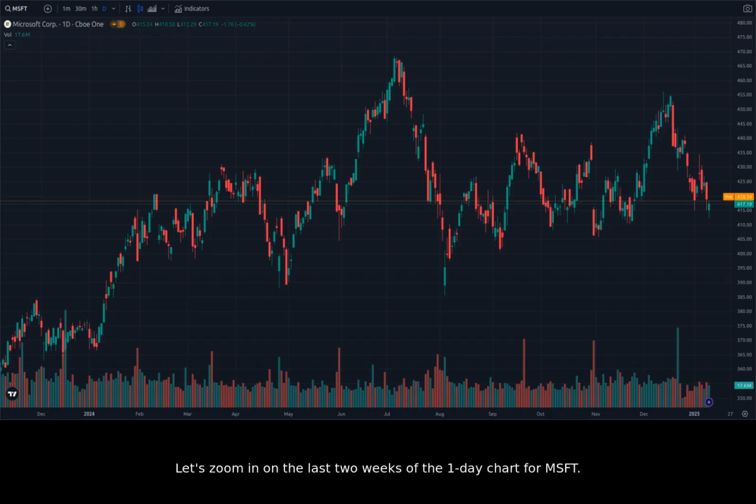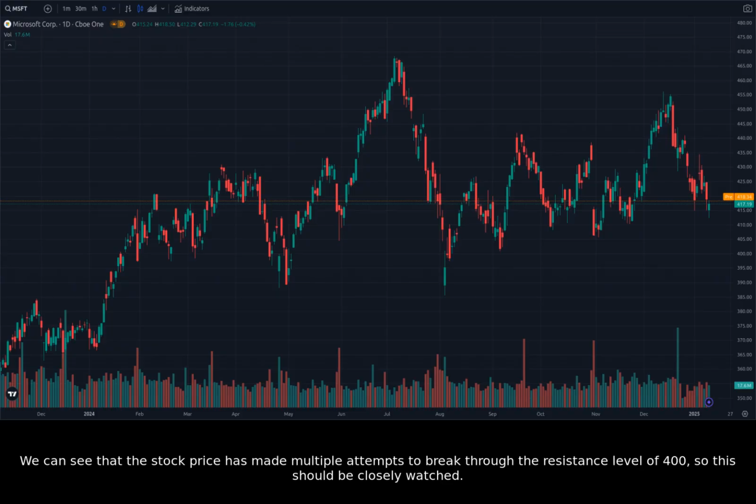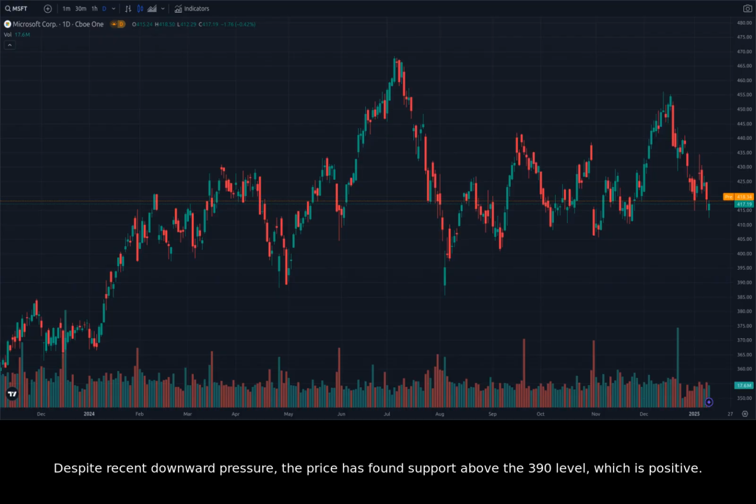Let's zoom in on the last 2 weeks of the one-day chart for Microsoft. Here, we can see some of the most recent fluctuations in the stock price. This time frame highlights recent volatility in the market and MSFT's reaction to the news. We can see that the stock price has made multiple attempts to break through the resistance level of 400, so this should be closely watched. Despite recent downward pressure, the price has found support above the 390 level, which is positive.